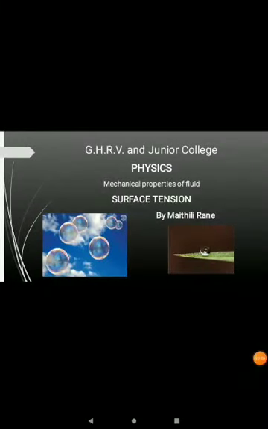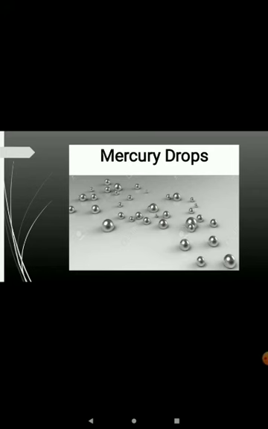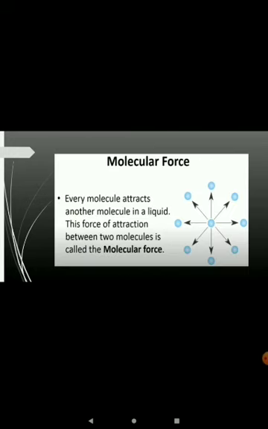Hello, good morning, students. You have seen that soap bubbles are spherical in shape, as well as the shape of a liquid drop, as shown in the picture. Or if we pour mercury, it forms a spherical, ball-bearing-like shape. It's due to the mechanical property of fluid, that is surface tension, which you have to study today. Before that, we have to study some definitions.